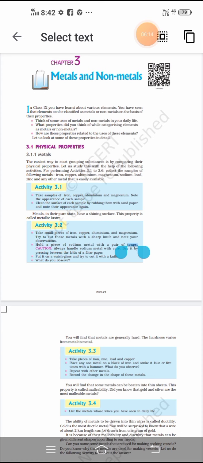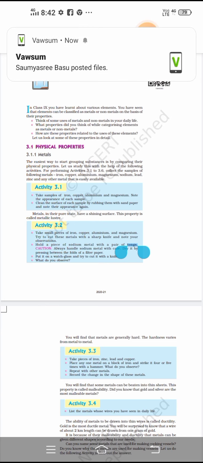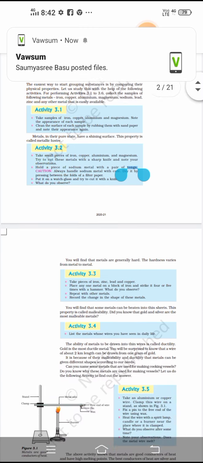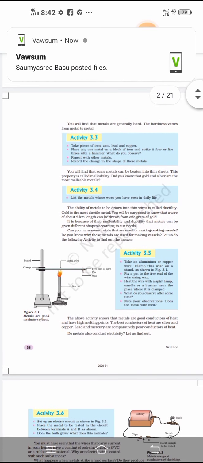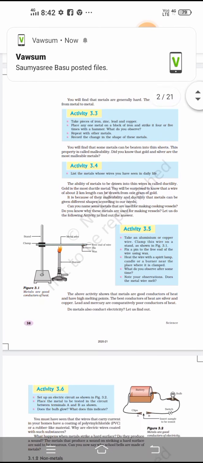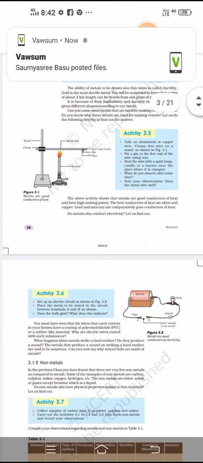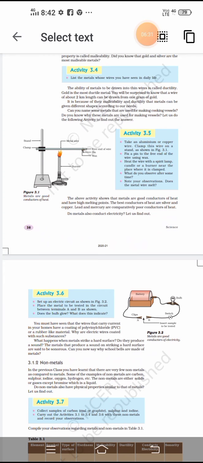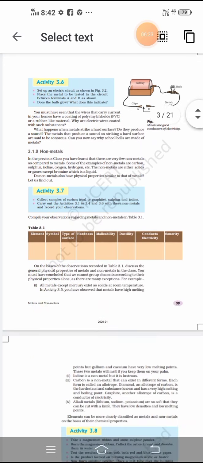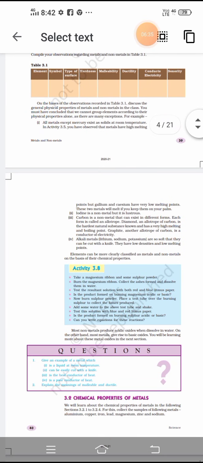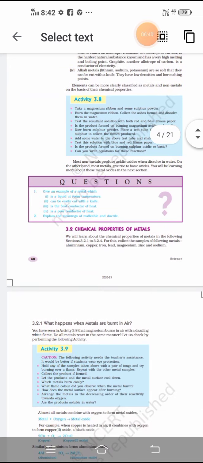Now student, what is an ion? An electrically charged atom of an element is called an ion. Depending upon the types of charges, ions are of two types: cations and anions.